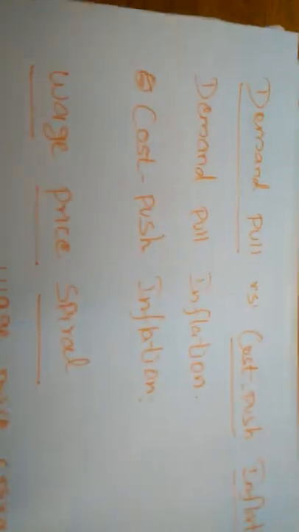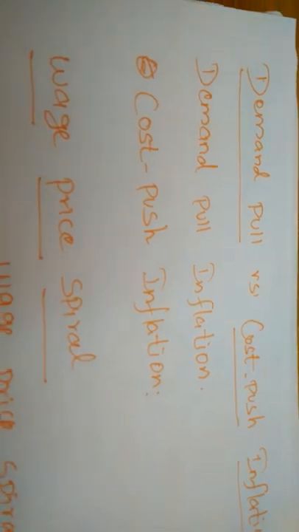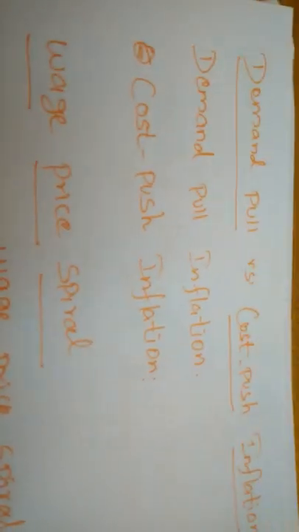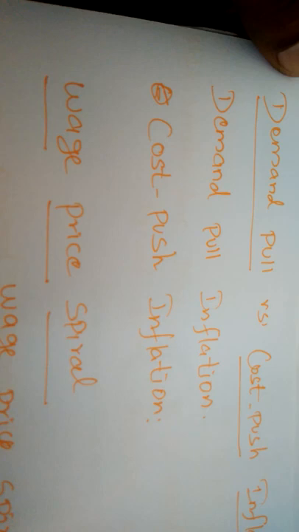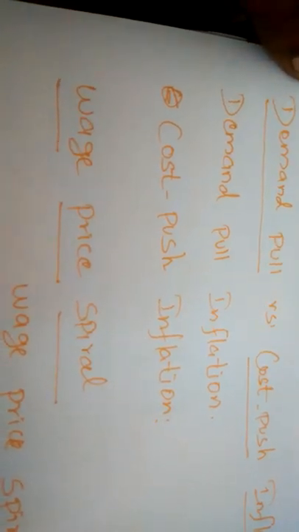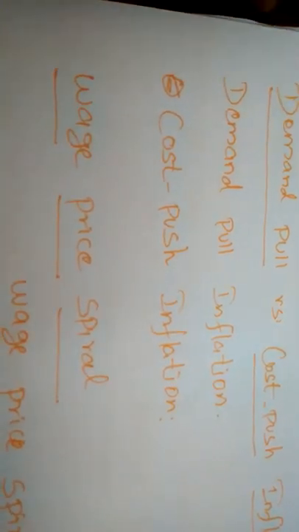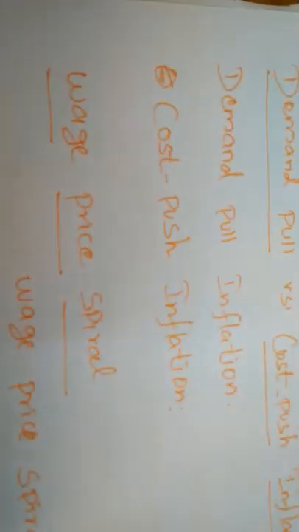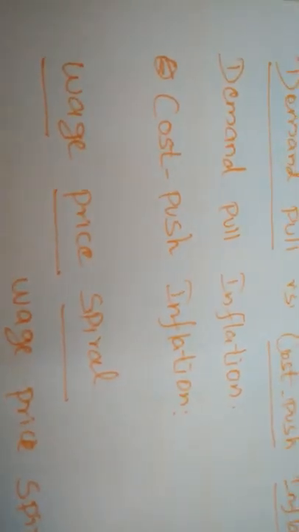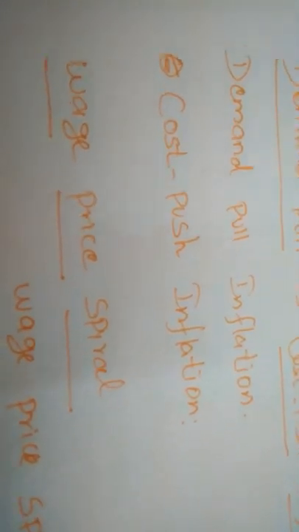We must know about some other types of inflation: demand pull inflation and cost push inflation. As per demand pull inflation, demand and supply play a crucial role in deciding the inflation levels in the society at all points of time. On the basis of demand only, the price will be increased. As per the market conditions, demand determines the price.